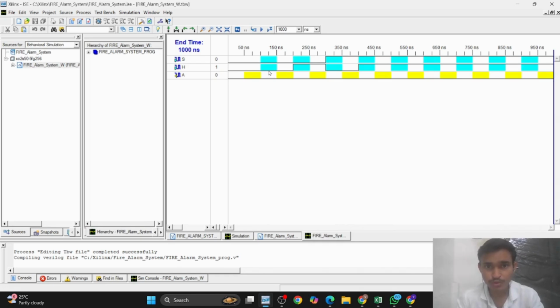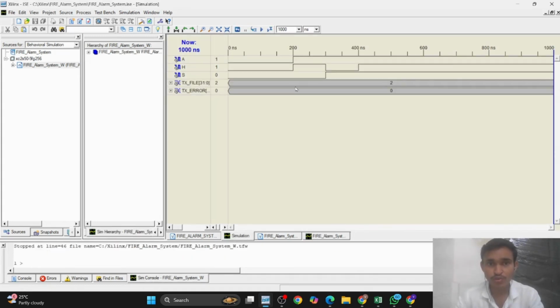Here we give the inputs S and H as 0 0, 0 1, 1 0 and 1 1, and we see the output on the simulation. Whenever we give the input as 0 0, the output is 0, which means low.